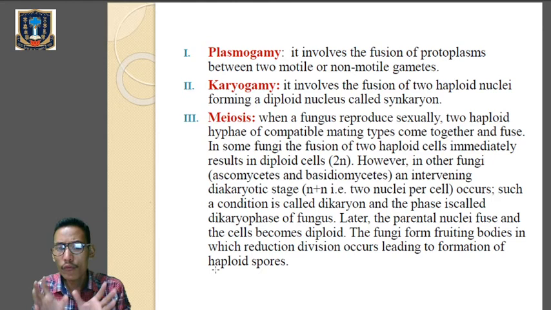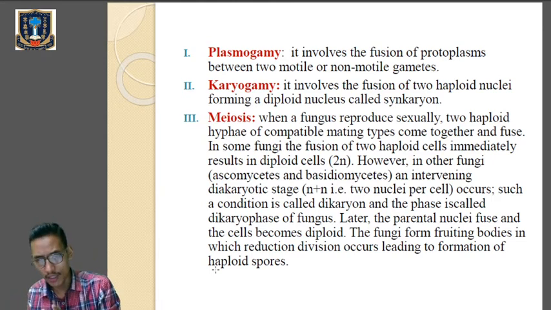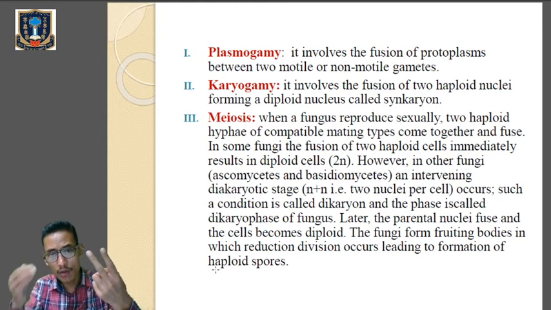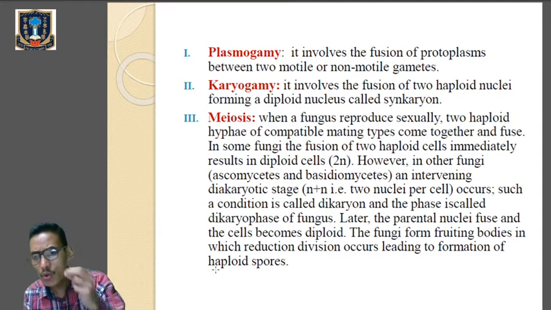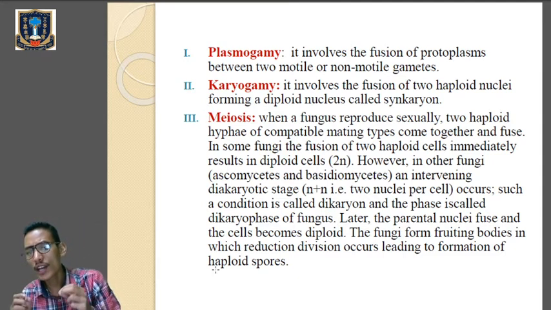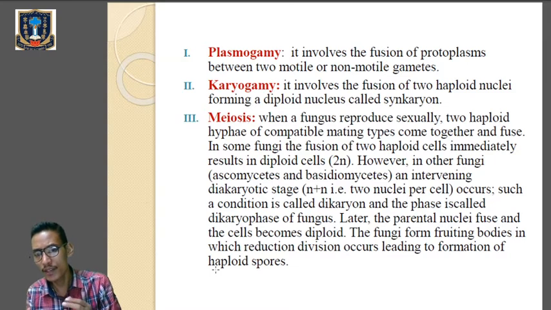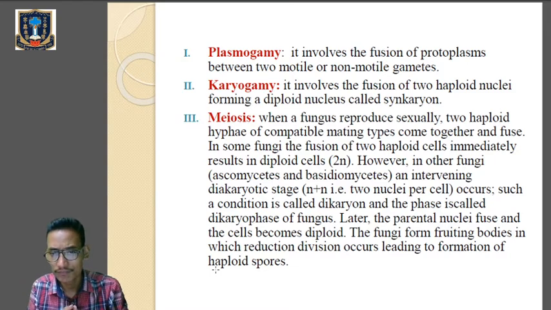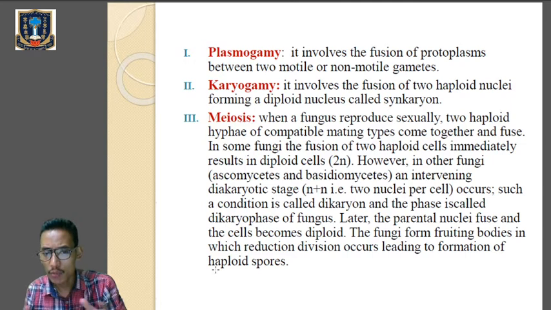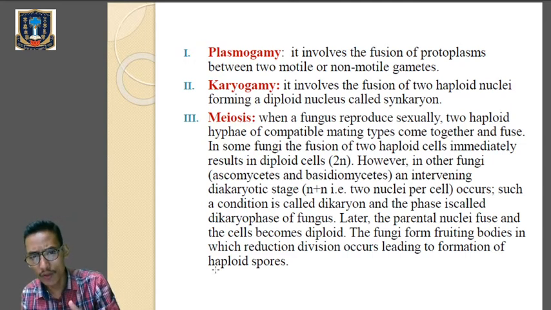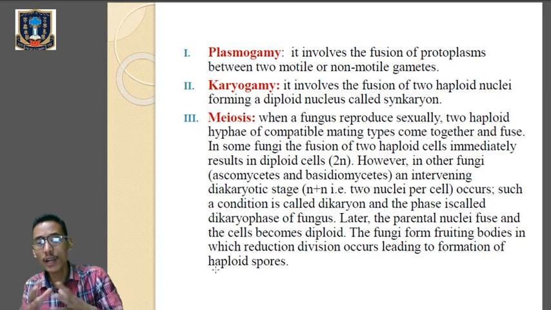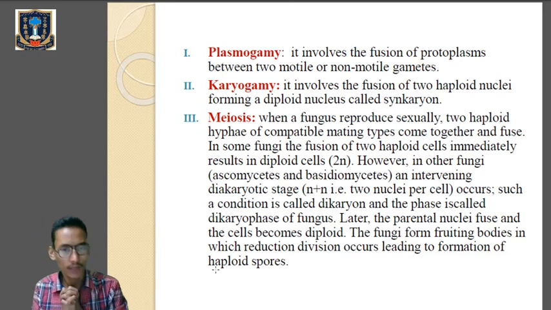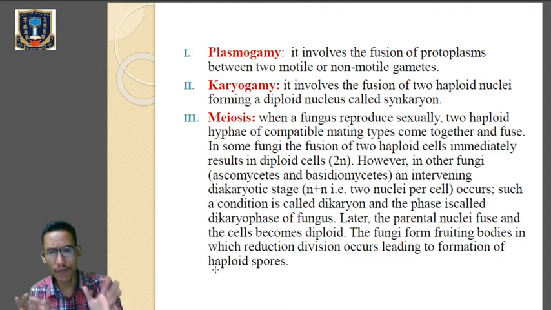Whenever the fungus reproduces sexually, remember the steps: plasmogamy is followed by karyogamy, and karyogamy is followed by meiosis. Whenever the fungus reproduces sexually, 2 haploid hyphae which are compatible, which are similar, will mate with one another. When they come in contact with one another, they will fuse. I am talking about 2 haploid hyphae.